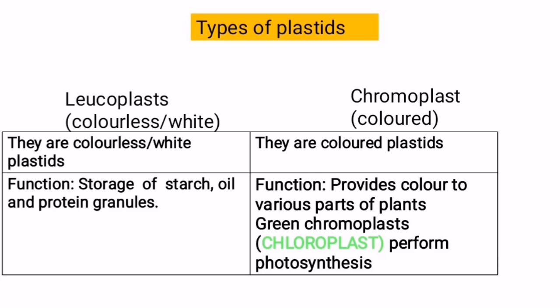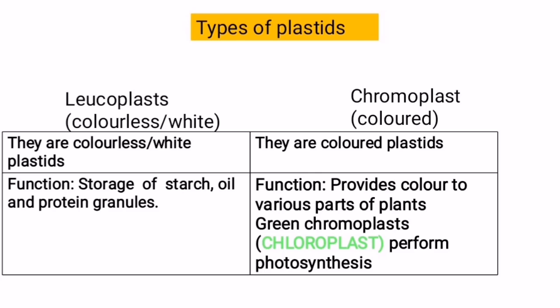Okay, so the function of chromoplast becomes first photosynthesis, because you can here add the function of green chromoplast, photosynthesis, and the second function becomes to impart various colors to different parts of plant. Now we come on to the leucoplasts, which are colorless or white plastids.